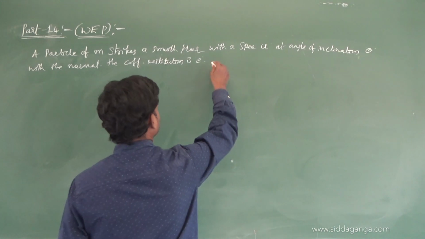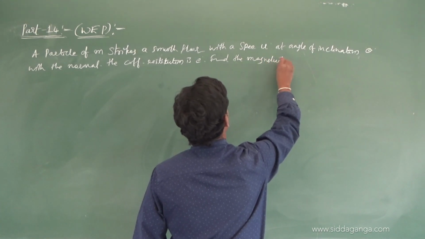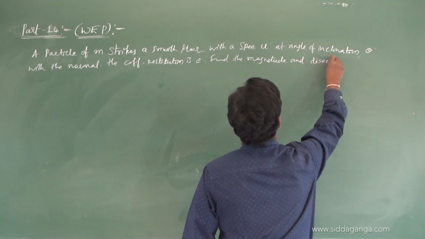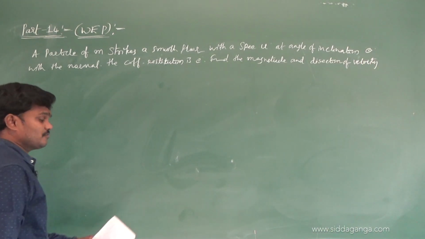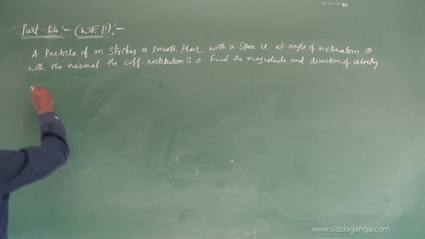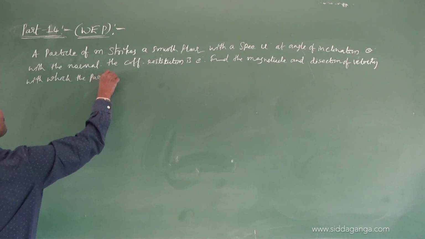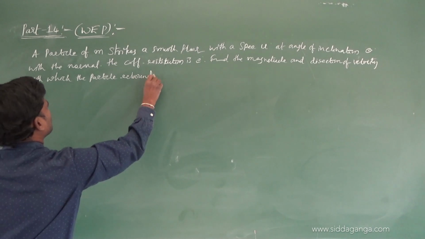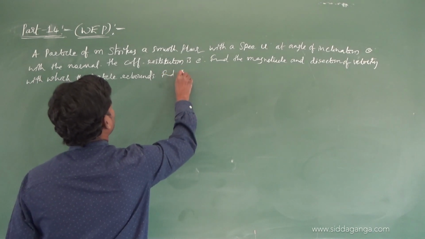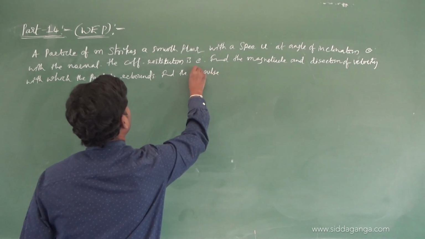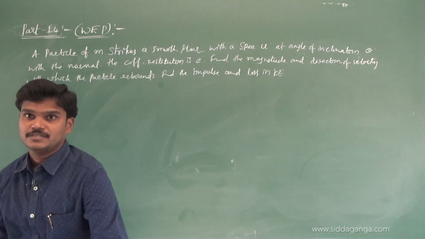Find the magnitude and direction of the velocity with which the particle rebounds, and find the impulse and loss in kinetic energy. Yeah, read the question.